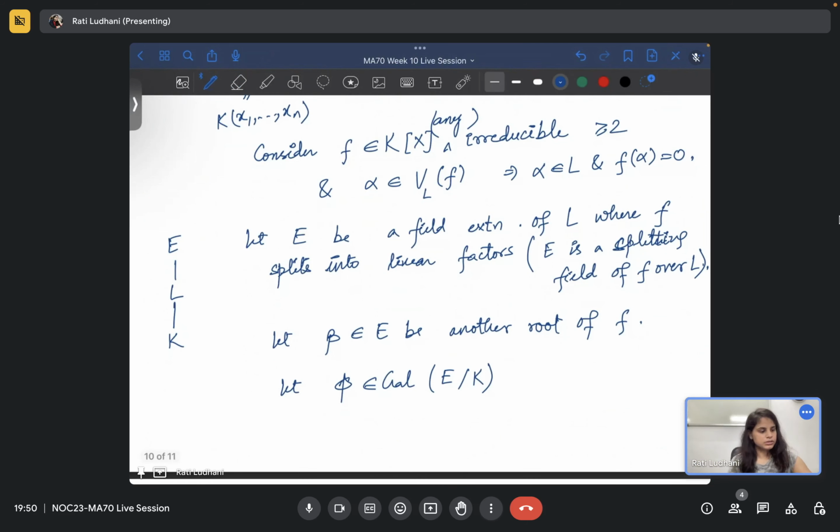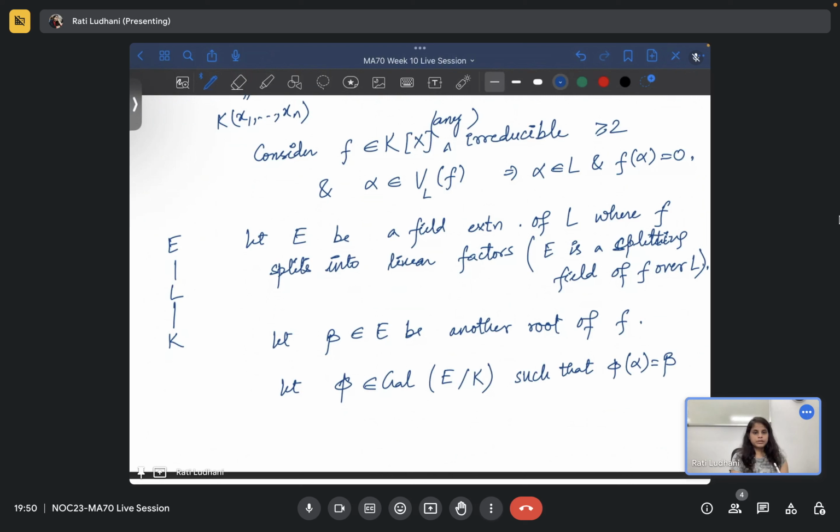You consider phi from the Galois group of E over K, the bigger one, such that phi of alpha is equal to beta. So you know that a root should map to a root, and you cannot write this statement if you consider phi in the Galois group of E over L.